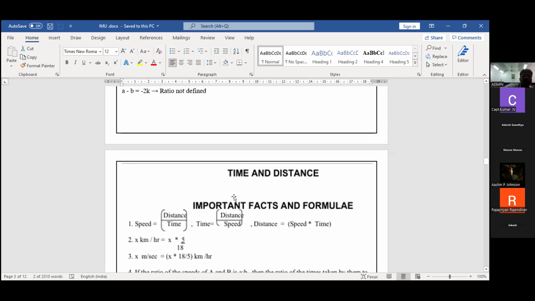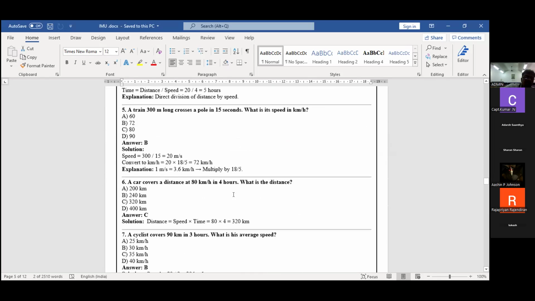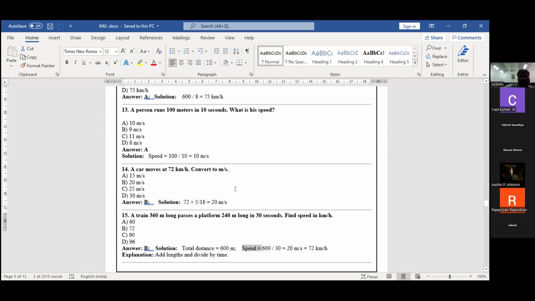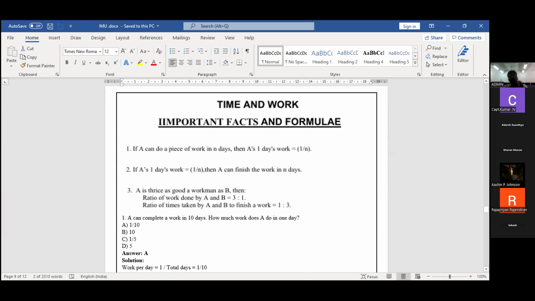This is the second chapter. Correct? Now we are going to discuss the third one, time and work. What is the time? What is the work? Before we enter the numericals, we should know the basics. If A can do a piece of work in n number of days, for example, A.